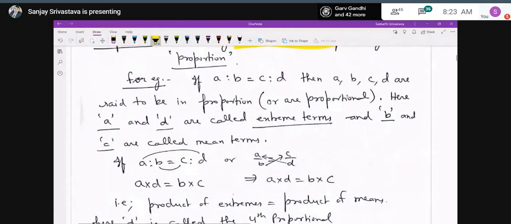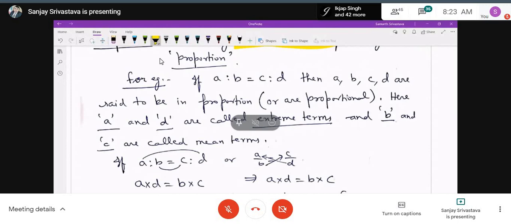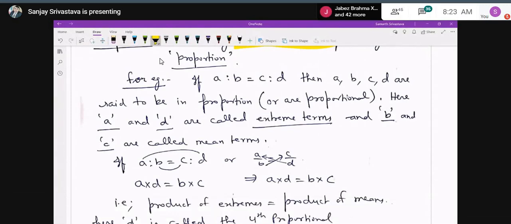You can write it as A is to B is equal to C is to D, or A upon B is equal to C upon D. If you find the product by cross multiplication, you will get A into D is equal to B into C. That is, product of extremes is equal to product of means. You have read this in the previous classes, 6th, 7th, 8th, so you are already aware. And over here, you have to remember that D is called the fourth proportional.